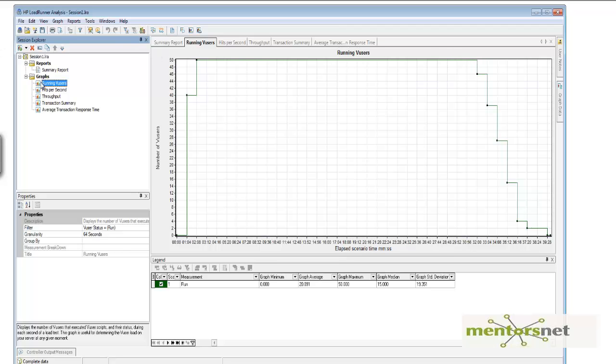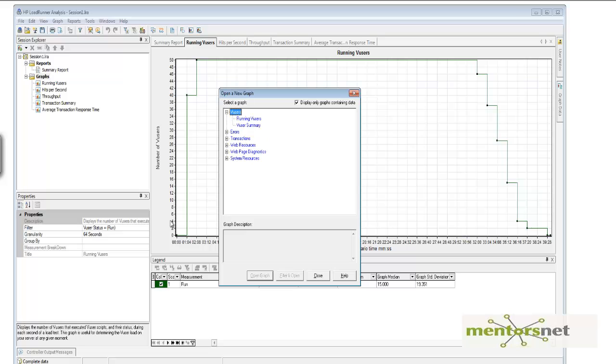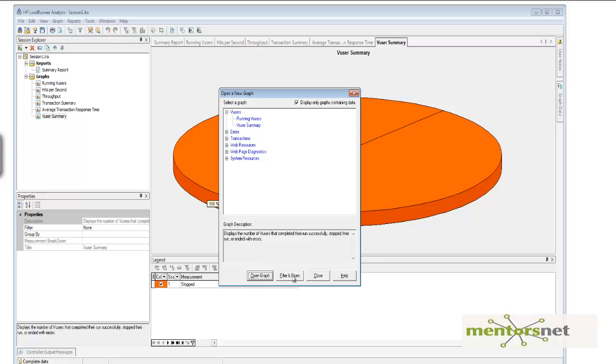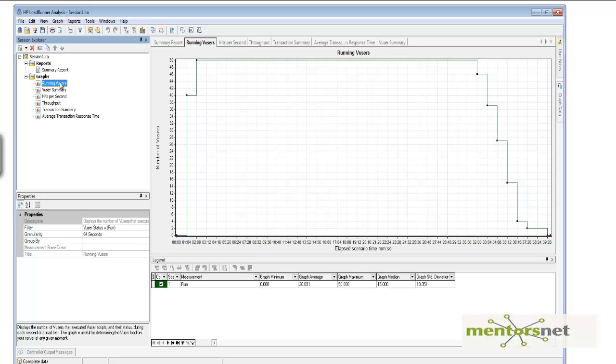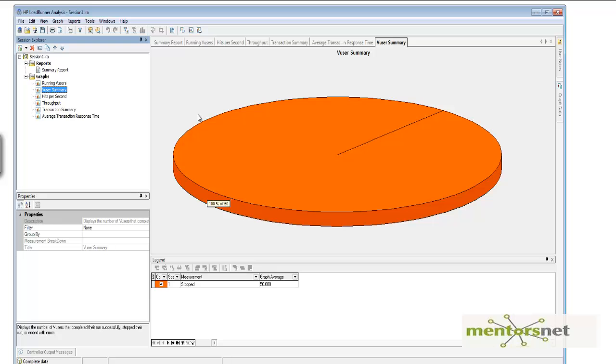Also, I can add one more graph. Let's add new item, add new graph. Look at the virtual users, and let's go to the virtual user summary and see what's going on there. This gives me a good summary that all 50 users are actually running fine. Let's drag this and drop it just after the running virtual users. So with running virtual users and virtual user summary, I have good confidence that the test ran fine.